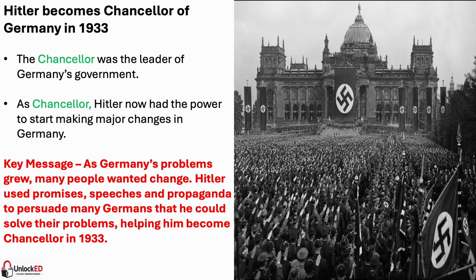In 1933, Hitler's opportunity finally came when he was appointed Chancellor of Germany. The Chancellor was the head of Germany's government, similar to the Prime Minister here in Britain. This was a huge opportunity for Hitler. As Chancellor, he now had the power to begin making major changes and put his own plans into action. Although many people believed Hitler would improve life in Germany, he had much bigger plans for the country's future. But what exactly were those plans? Let's find out.